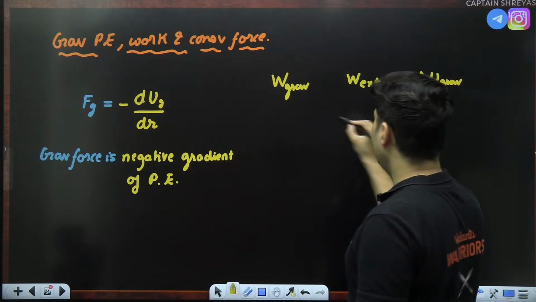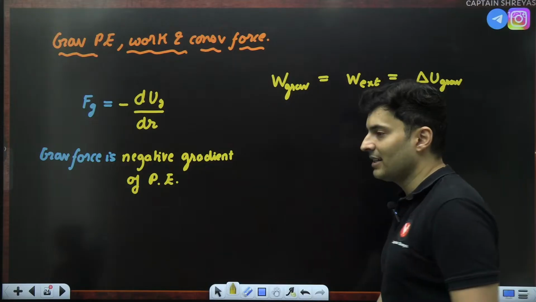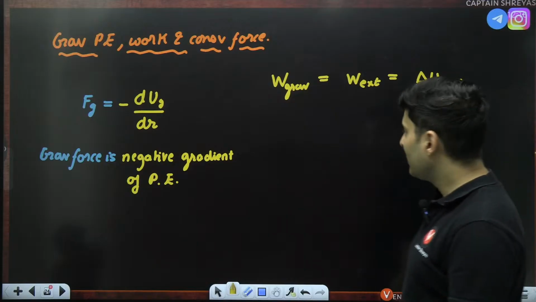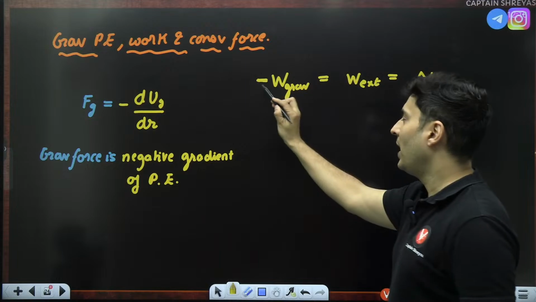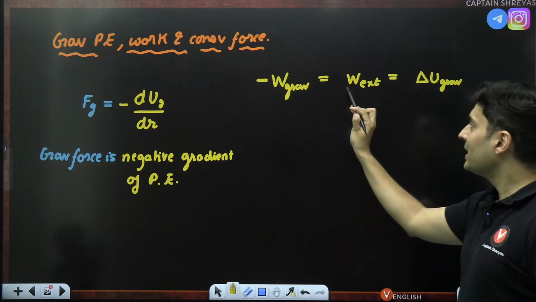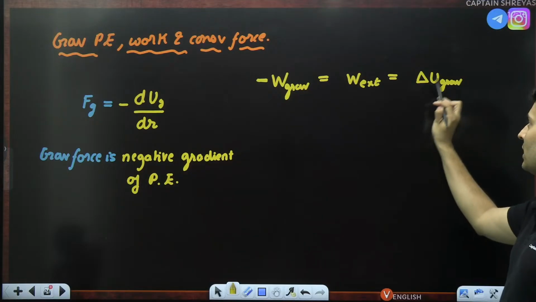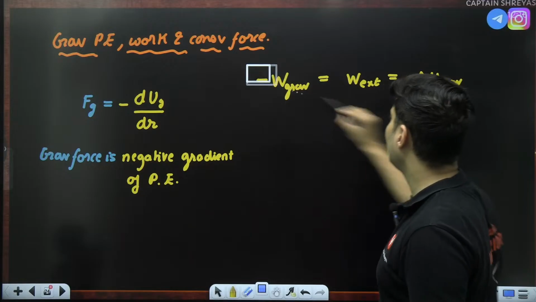All of them are related to each other with an equal to symbol, but there is a negative sign somewhere. That negative sign is right over here, the work done by gravity. So minus work done by gravity is work done by external forces, which is also the change in the gravitational potential energy. This is also a very important formula.